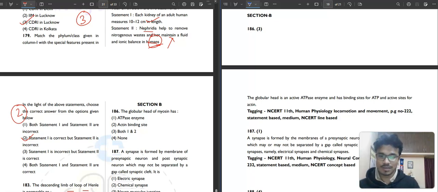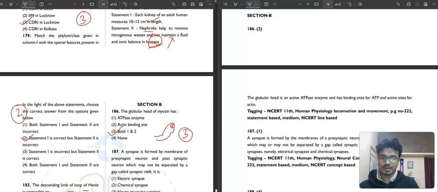Then question 186. The globular head of myosin has ATPase enzyme, actin binding site, or both 1 and 2. It does have the ATPase enzyme, and it also has the actin binding site. So the third option will be a correct answer.